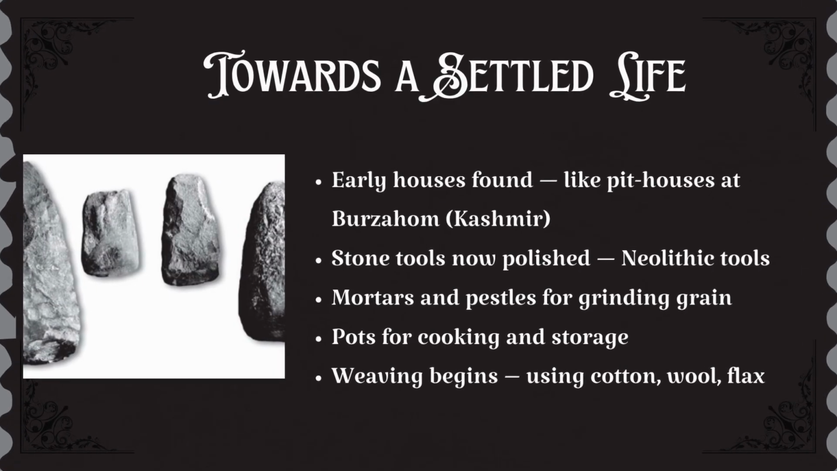In Burzahom, archaeologists found pit houses, homes dug into the ground with steps leading inside. These gave warmth in cold weather. They also found hearths for cooking, both inside and outside homes. By now, stone tools had become sharper and smoother. This period is called the Neolithic Age. People also used mortars and pestles to grind grain just like we do today. And yes, pots appeared. People made earthen pots to cook, store, and even decorate. They also began weaving cloth using materials like cotton. Life was becoming more comfortable, more organized.